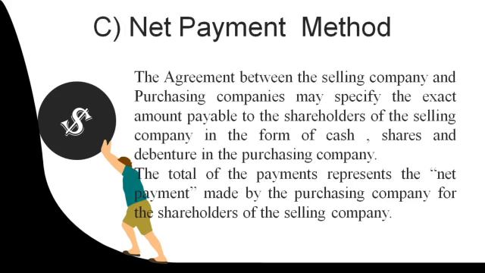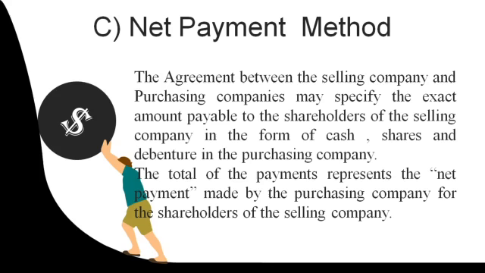The second method is the net payment method. This is the agreement between the selling company and the purchasing company. Here the purchasing company gives an instruction about how the amount will be paid, that is, how the purchase consideration will be made.